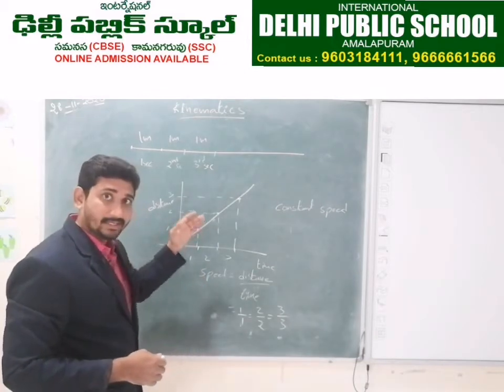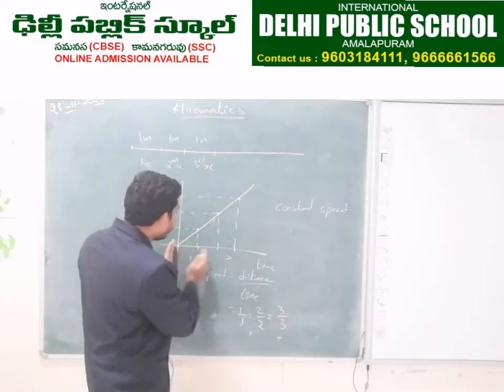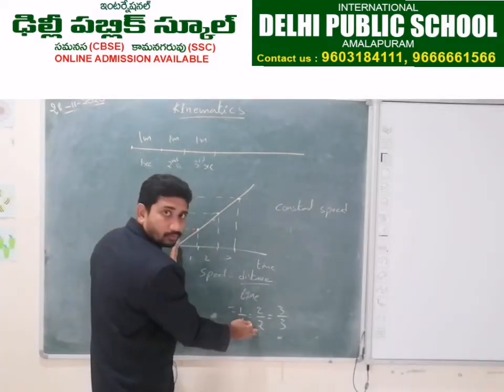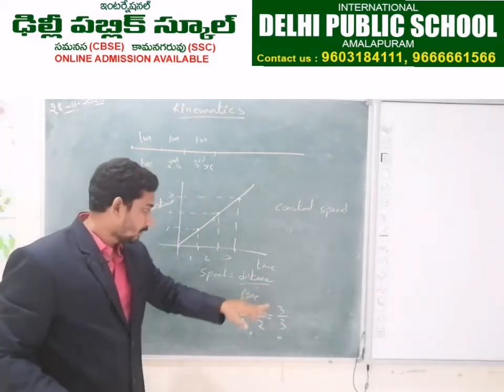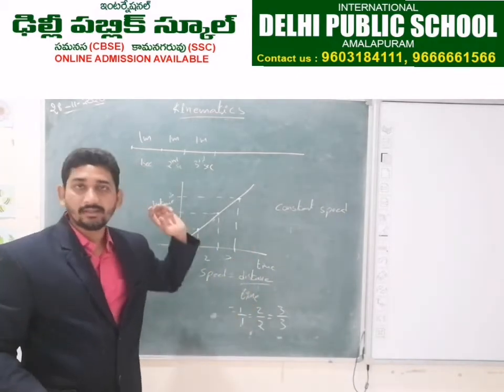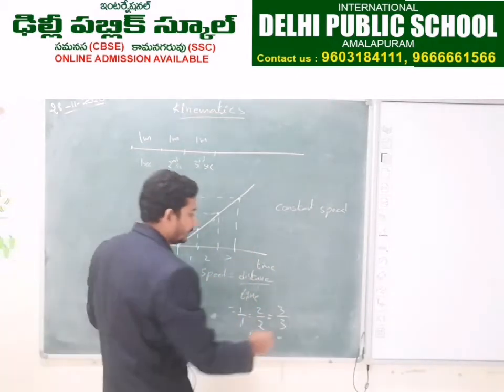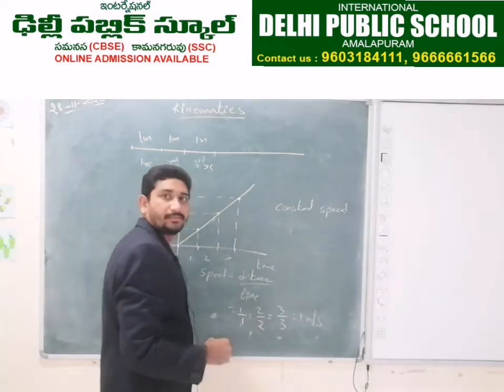Total distance by total time. From here to here it is 1 second, so 1. From here to here it is total 2 seconds, so 2. From here to here it is total 3 seconds, so 3. So total distance by total time, 1/1, 2/2, 3/3 will all give you the same ratio, that is equal to 1 meter per second speed.